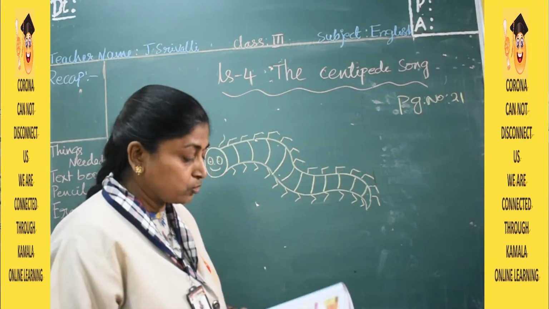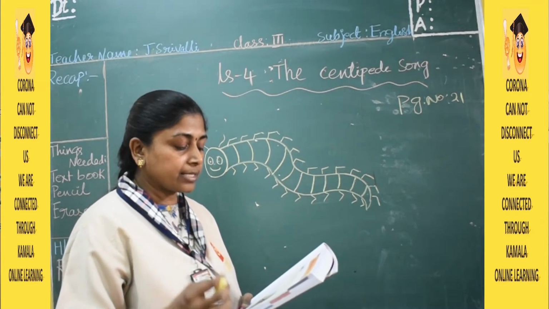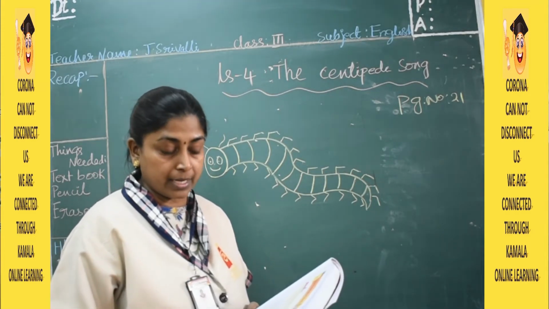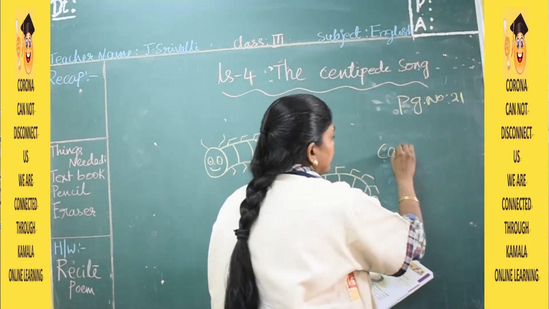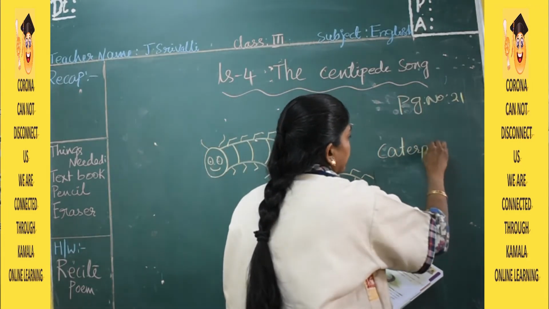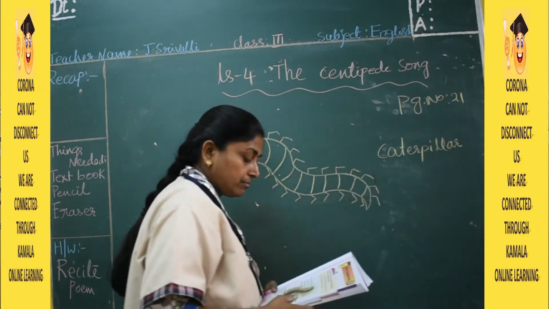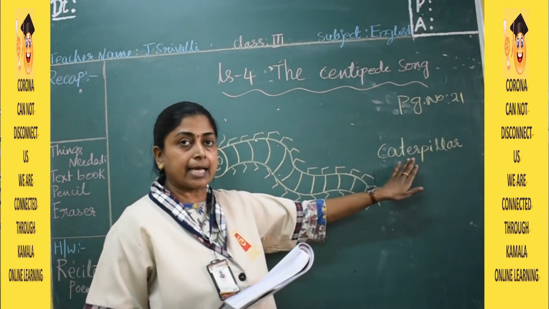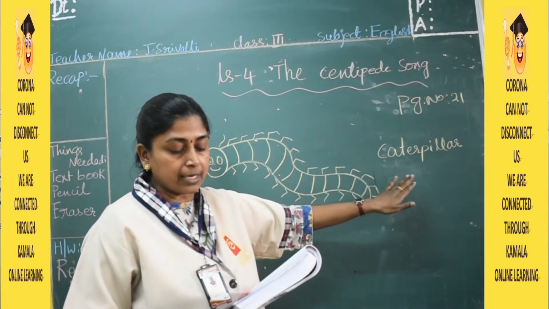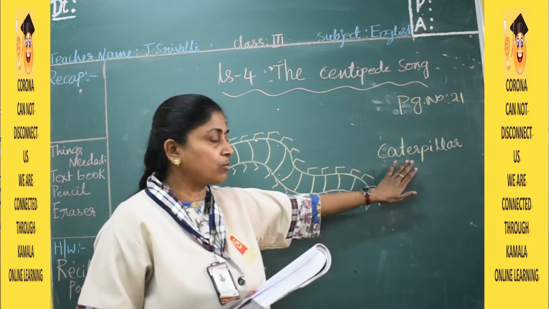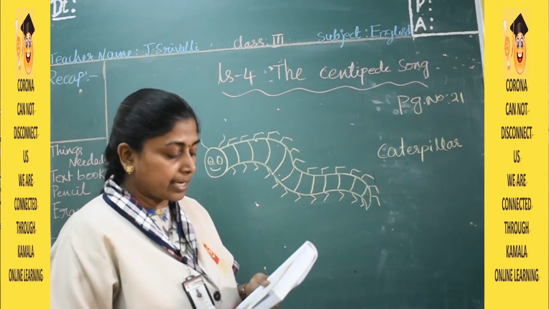Okay, let's do this warm-up exercise. Can you think of another insect which has many segments in its body? The first one will be the caterpillar. Similar to this, you will find the caterpillar. Please note down this answer in the warm-up exercise. The answer is caterpillar. Now move on to the next one.